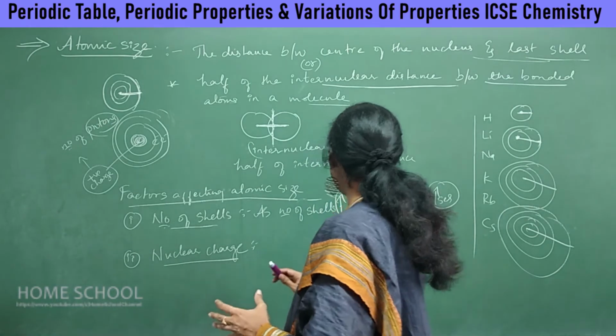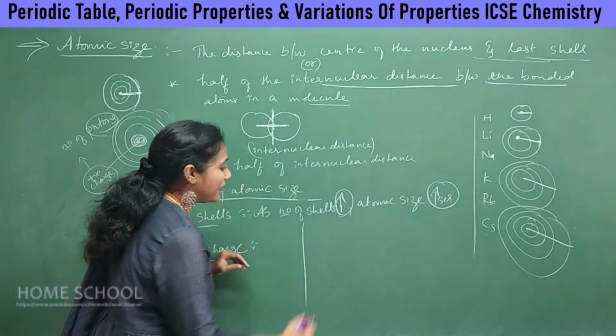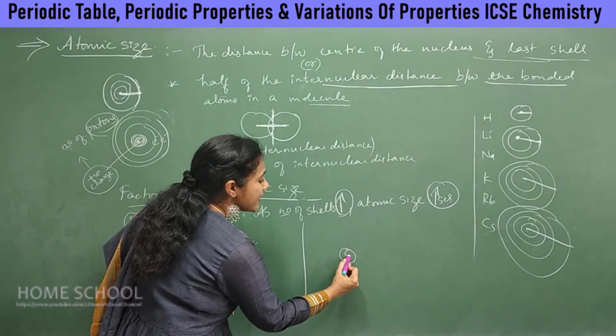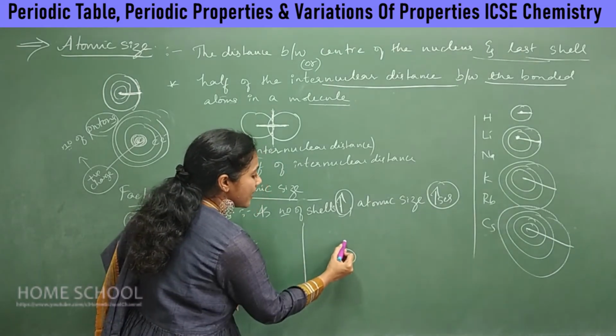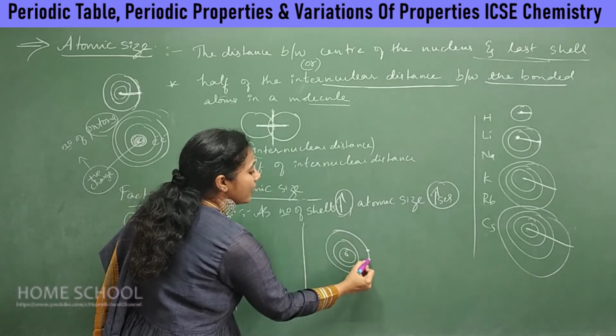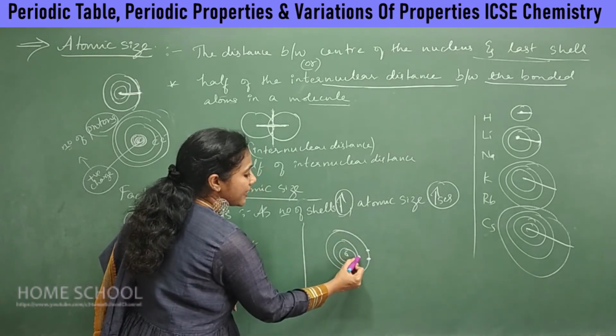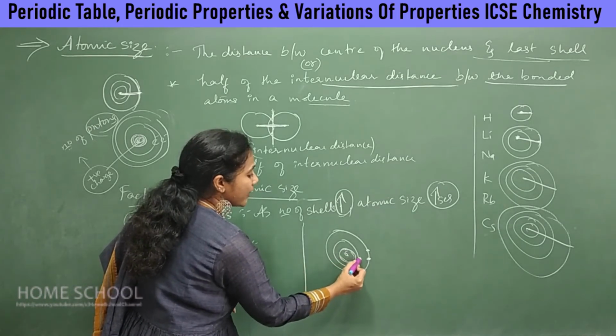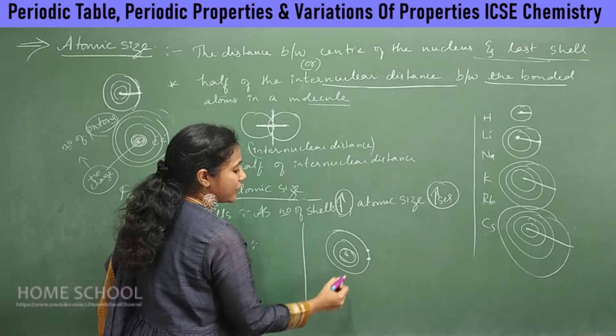Then automatically the size will decrease. Say, for example, let me show it here. If this is the atom, here you have 6 protons, and you have 2 shells here, right? Sorry, this is the nucleus, this is the first shell and this is the second shell.